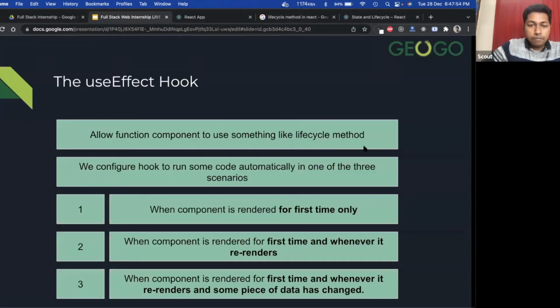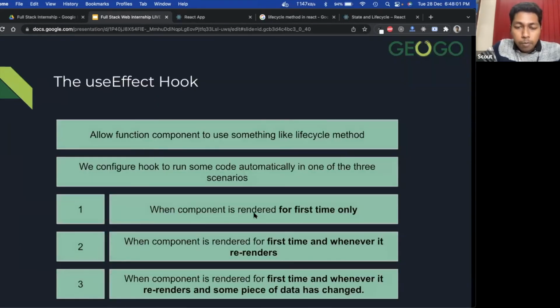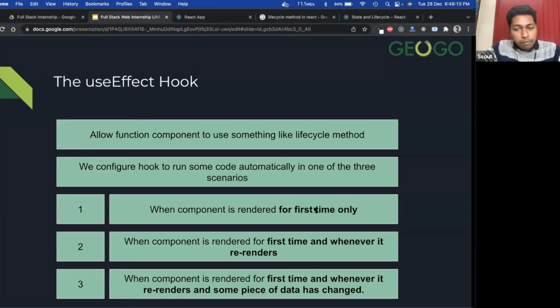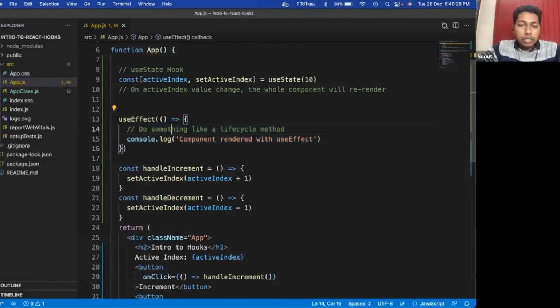So what are the three scenarios? The first is that the code inside this block will be triggered for the first time only. The second is the first time and whenever it re-renders, meaning in every render it will trigger. The third is the first time and whenever it re-renders when some piece of data is changed. For that, the second argument is very important.